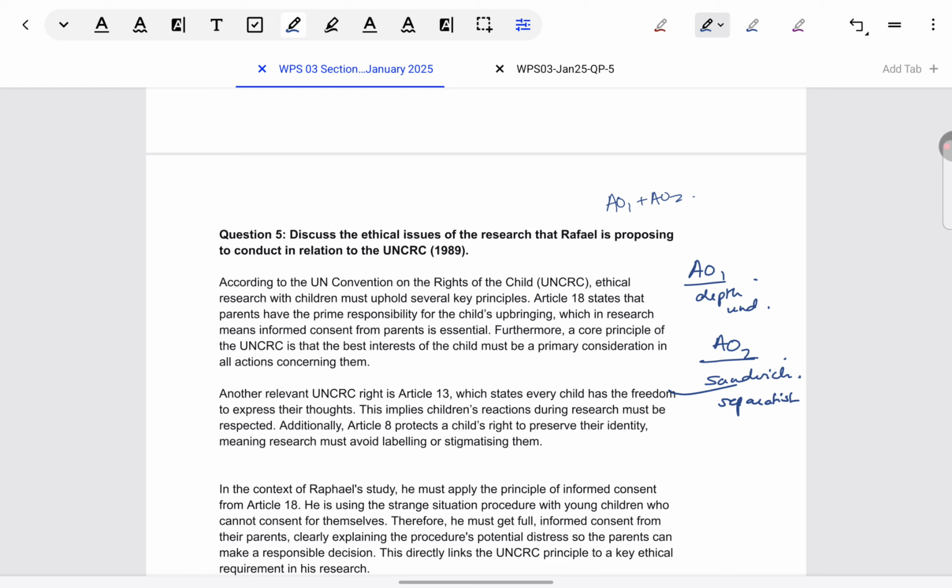The key factor in deciding which approach you take is, can you make the point which you've given in AO1 relevant to the immediate next AO2 or AO3 point? If not, please don't take the sandwich approach.